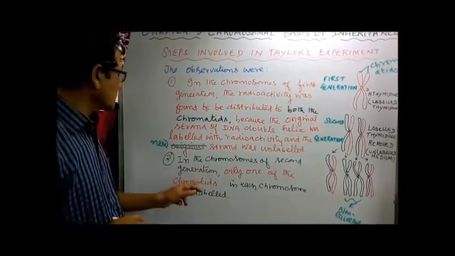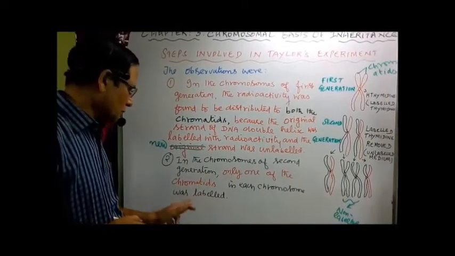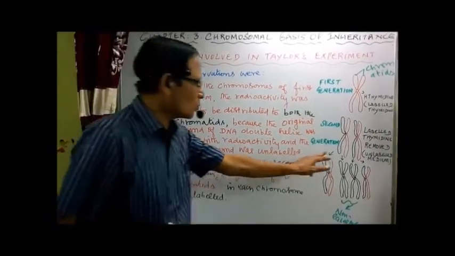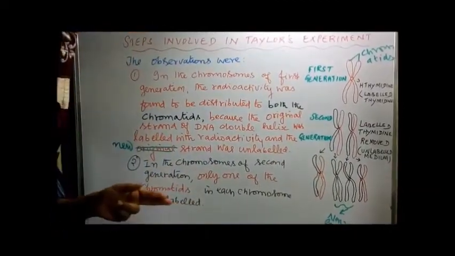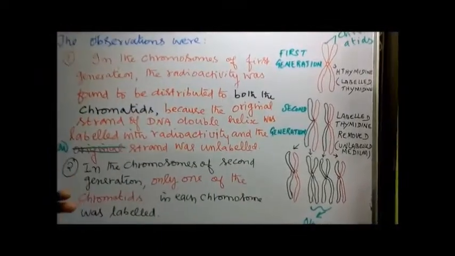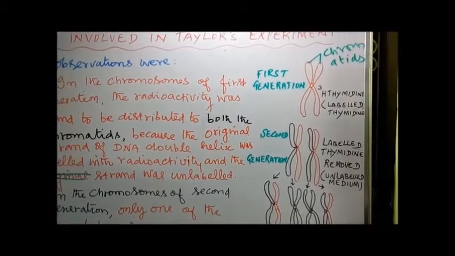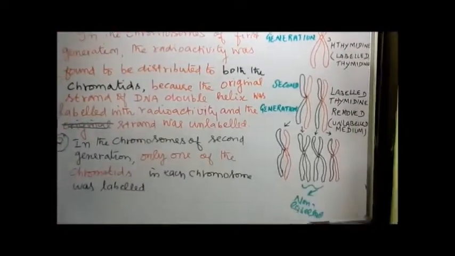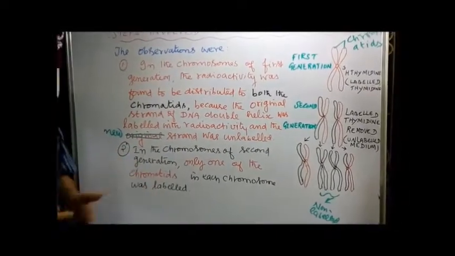So in the chromosomes of the second generation, only one of the chromatids in each chromosome was labeled. Here you see one was labeled, another was unlabeled. The red one is the labeled one, the black is the unlabeled one. So this proves the semi-conservative method of replication as proposed by Taylor and colleagues. Here the book gives it in a simple way, but actually it's elaborate.